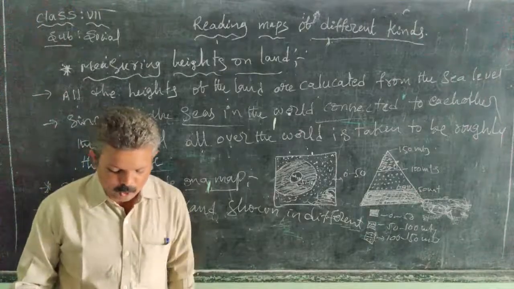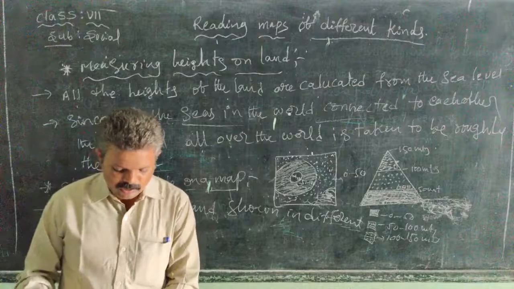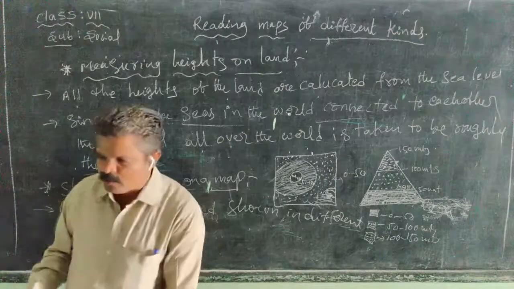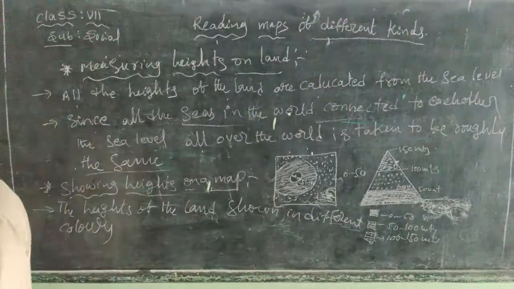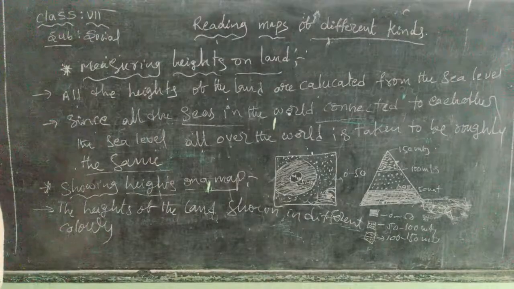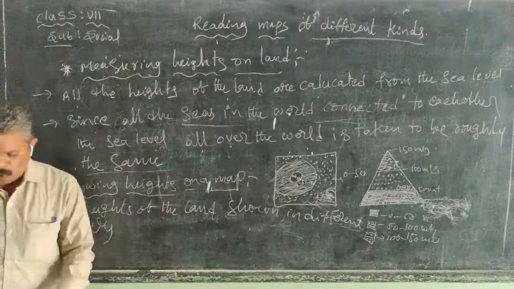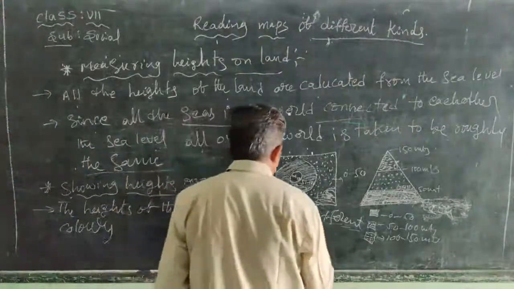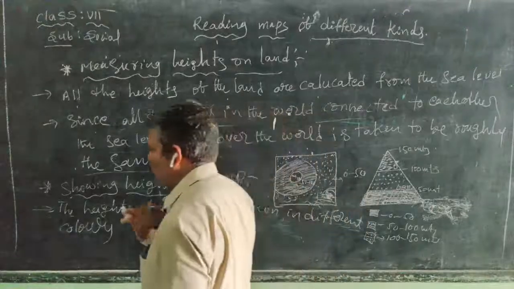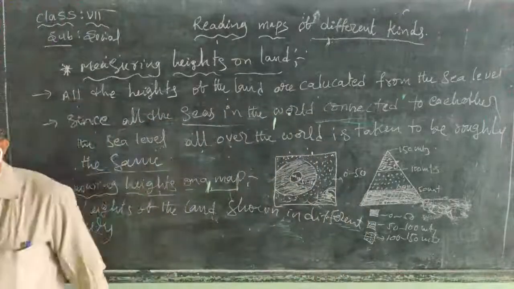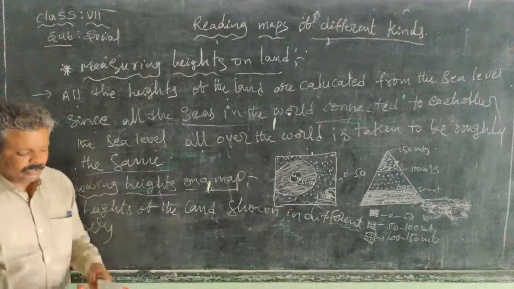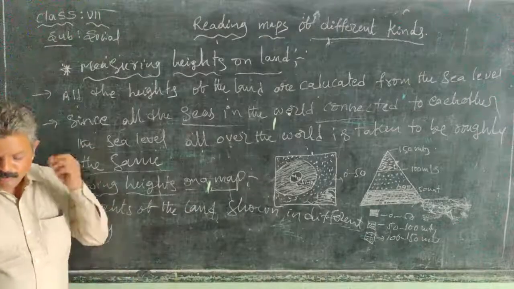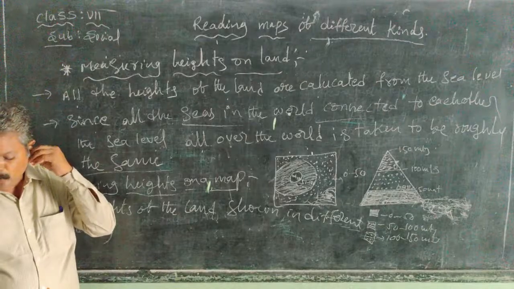Vishakhapatnam is a coastal area, right? This is a hilly area, Khammam, right? And Chittoor is also located in a hilly area, right? Next one, Kurnool or Nellore are also coastal areas, right? So finally here, with the help of the colors, we show the heights of the land. Map makers use different colors on the map.